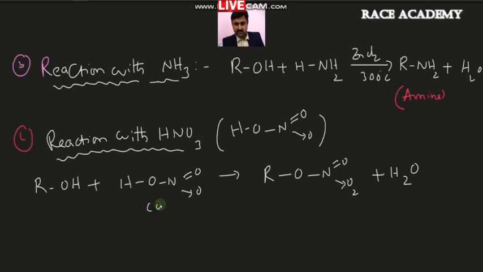This must be concentrated nitric acid only in this reaction. At that time we can call this RONO2 an alkyl nitrate in the process. So hope you understand. In this, what will happen? Nitric acid will give a proton. After that, the reaction proceeds via the removal of a water molecule, and a carbocation of that alkyl nitrate will be formed.